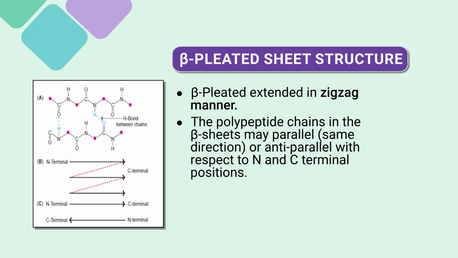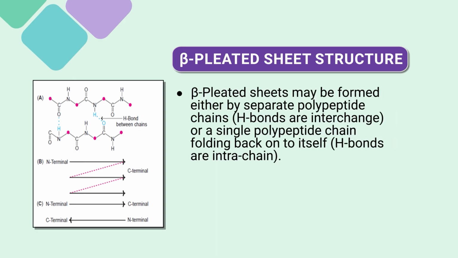The polypeptide chain in a beta sheet may be parallel, as you can see in image B, running in the same direction, or anti-parallel with respect to the N and C terminals. That anti-parallel arrangement we can see in image C. A beta pleated sheet may be formed either by separate polypeptide chains, where H bonds are interchain, or by a single polypeptide chain folding back onto itself, where the H bonds are intra-chain bonds. So, this is about the beta pleated sheet structure of protein.